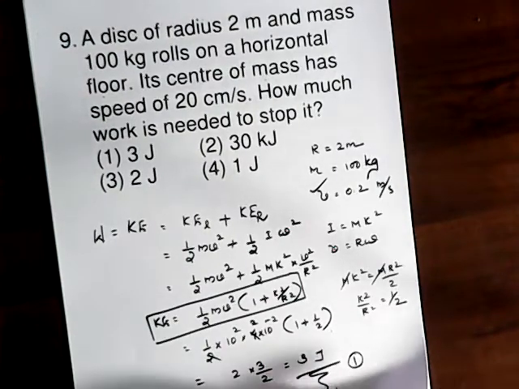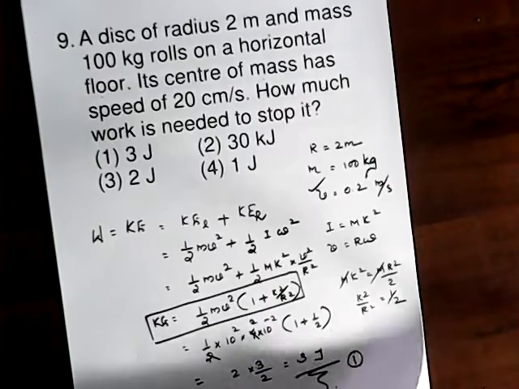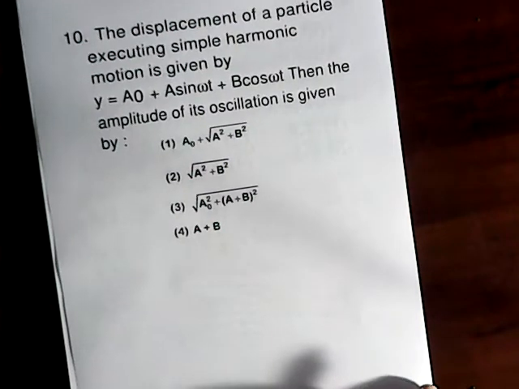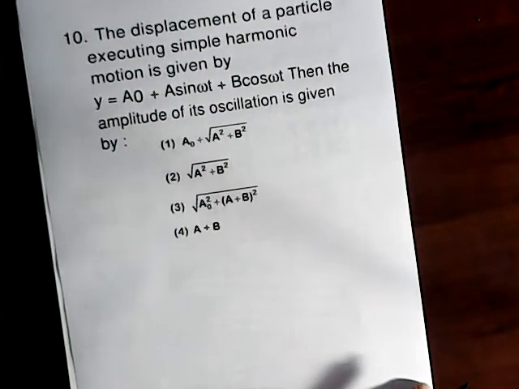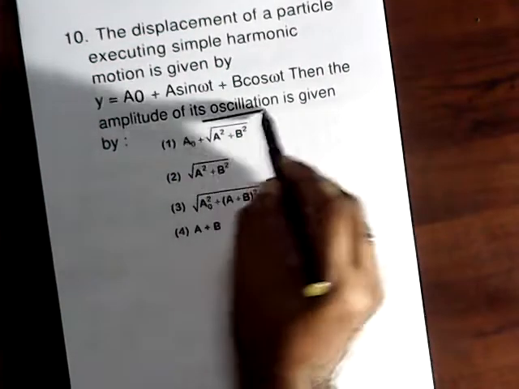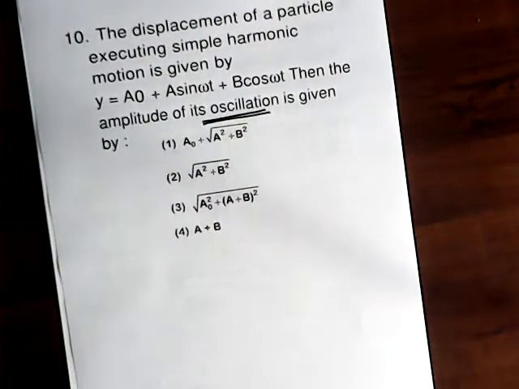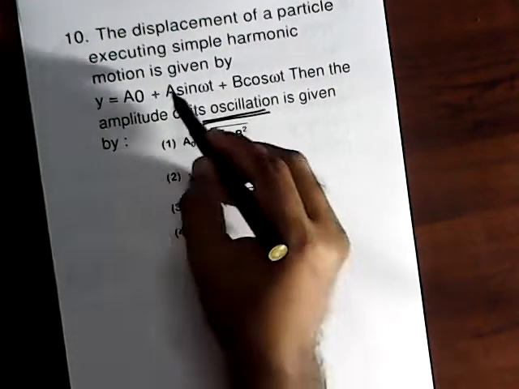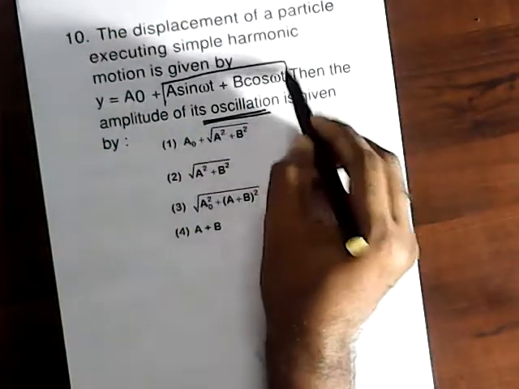We can move to question number 10. The displacement of a particle executing simple harmonic motion is given by y equal to a0 plus a sin omega t plus b cos omega t. Then what is the amplitude of its oscillation? Oscillation happens only in this part.